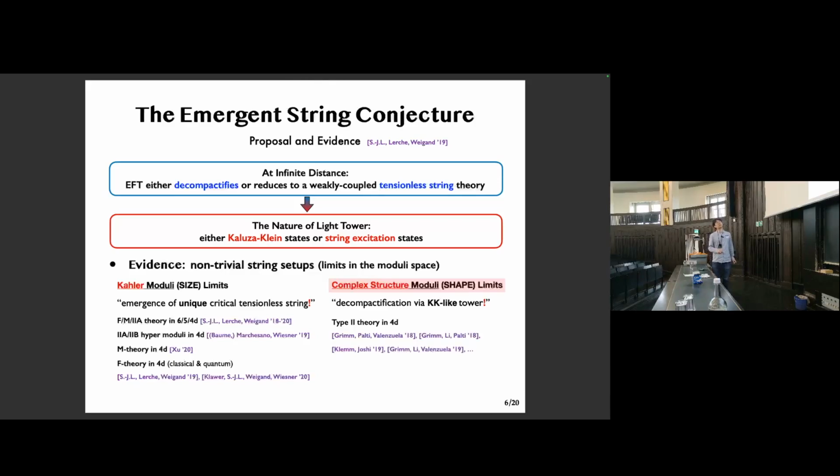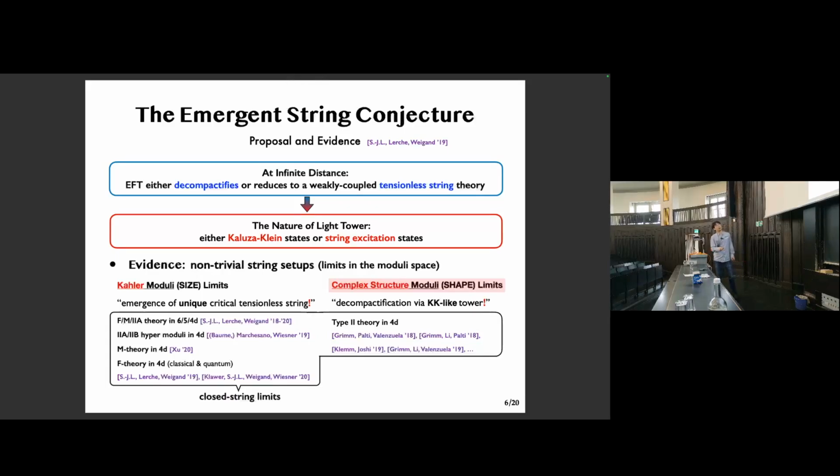But success stories have still come out starting from the type 2 setup. And the way these string setups realize the conjecture relies heavily on many interesting and non-trivial results in algebraic geometry, sometimes rather intricate, but it just works out eventually. So one may think that the conjecture is pretty convincing, at least from this top-down perspective.